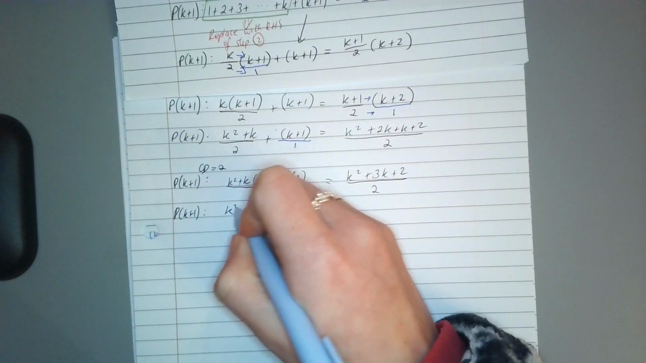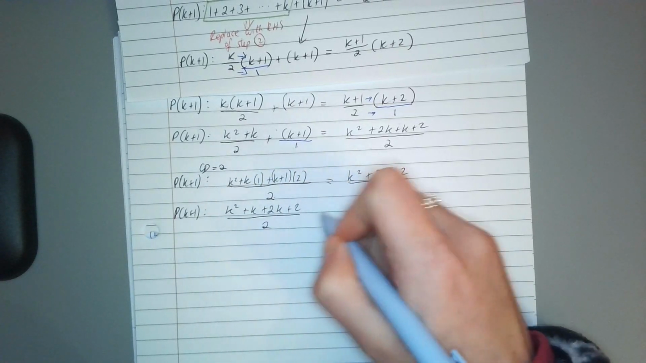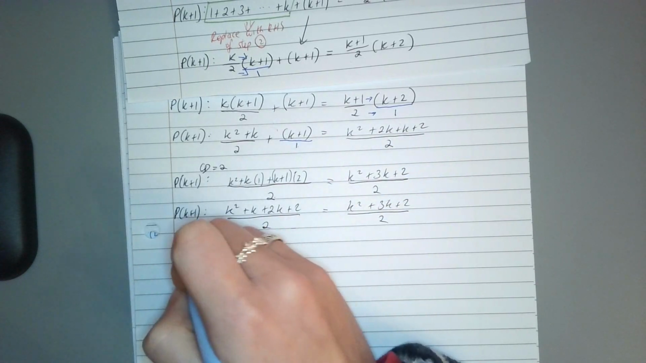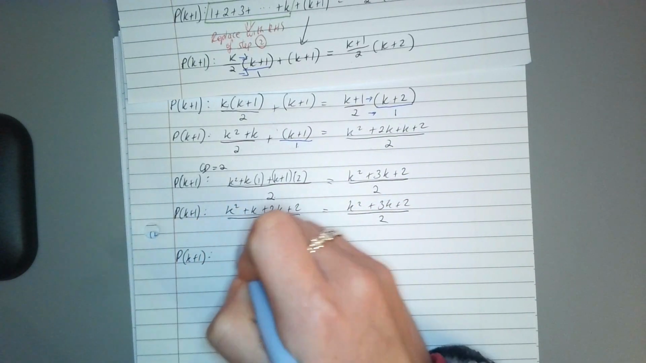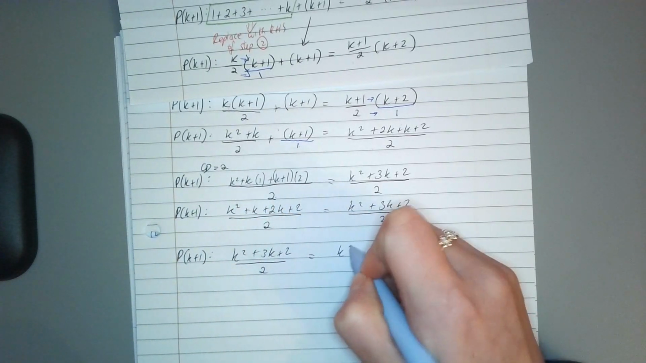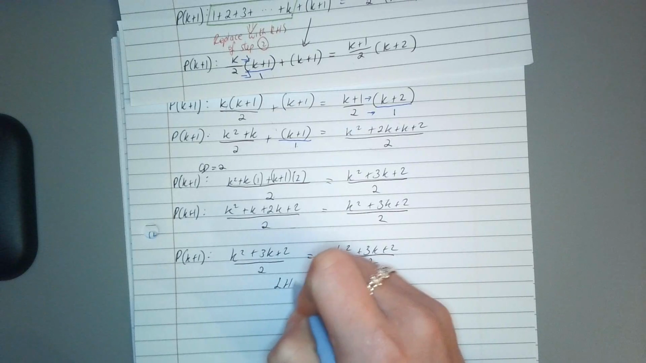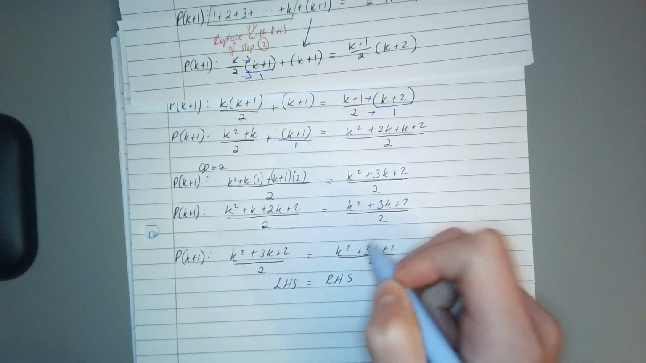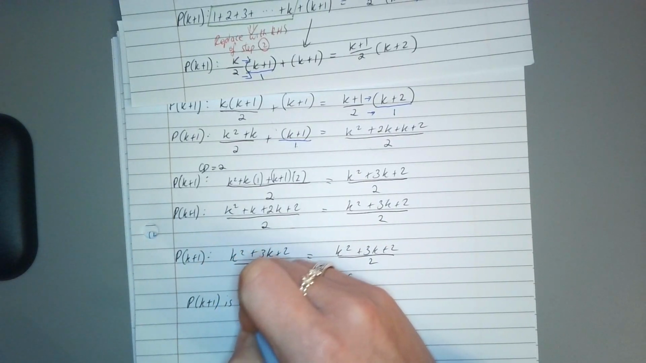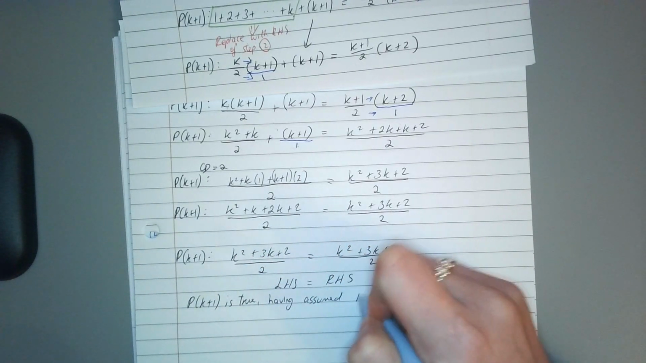Okay, k squared plus k, 2 by k, 2k plus 2 over 2 equals k squared plus 3k plus 2 over 2. And then tidy up this bit, proposition k plus 1: k squared plus 3k plus 2 over 2 equals k squared plus 3k plus 2 over 2. So they look exactly the same. We have the left hand side equals the right hand side, and we're saying that Pk plus 1 is true, having assumed Pk is true.